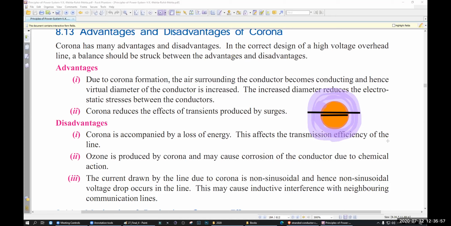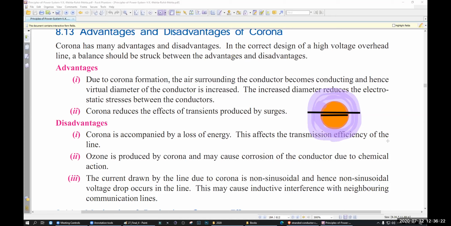Now your diameter increases, so your current losses will be less. That means your voltage drop will be less, because the bigger the conductor, the smaller the resistance, and the smaller the voltage drop. So your resistance decreases, so your drop decreases.